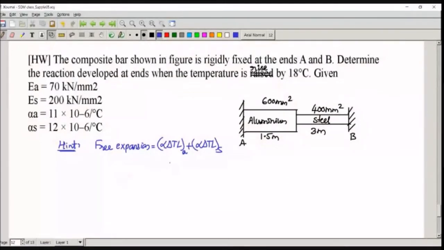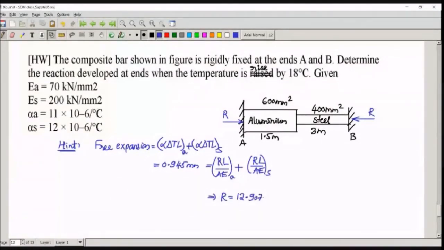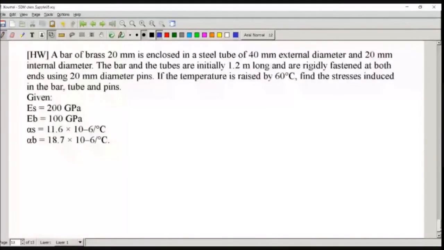This, if you calculate, it comes out to be 0.945 mm. And this is restrained by the reaction. So there is one reaction here. There is another reaction here. Reaction is equal. Support reaction. So this should be equal to PL by AE or RL by AE of aluminium plus RL by AE of steel. So calculate this R here. R you will get as 12.9073 kilonewton.